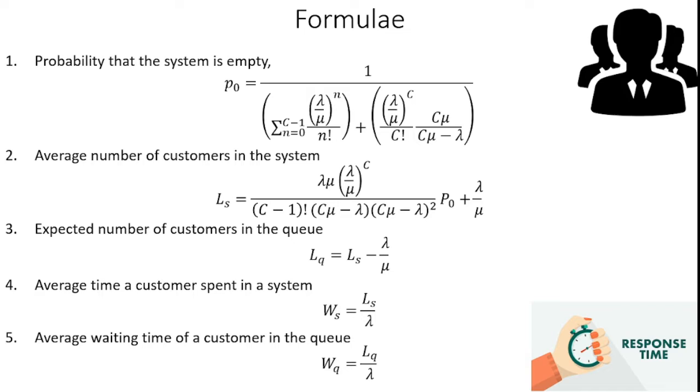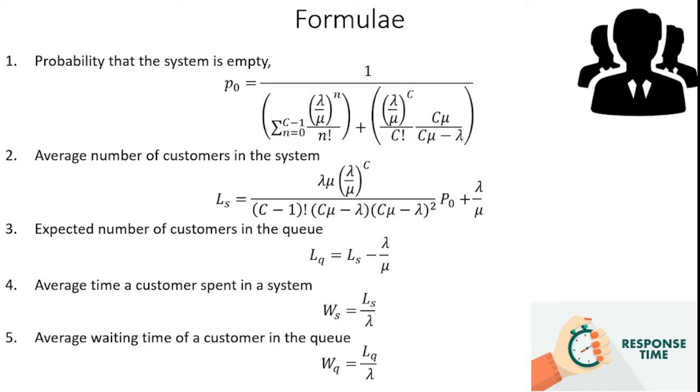P0 is equal to 1 divided by the summation n equal to 0 to C minus 1, where C is the number of service stations, of lambda by mu power n divided by n factorial, plus lambda by mu power C divided by C factorial into C mu divided by C mu minus lambda. Lambda is the Poisson arrival rate and mu is the exponential service rate. This is the formula for identifying the probability that the system is empty.